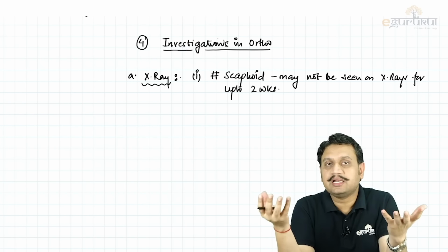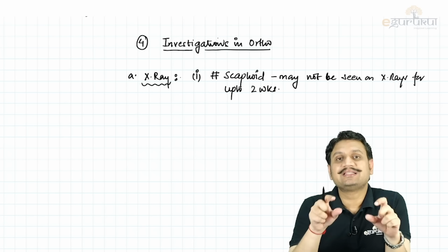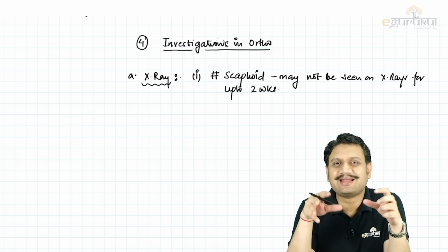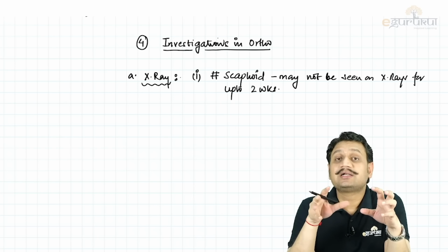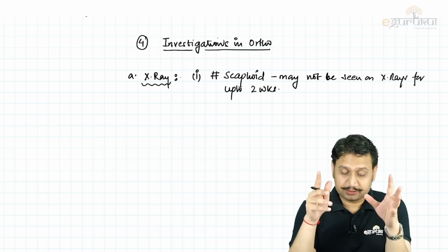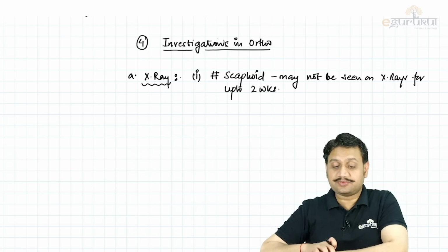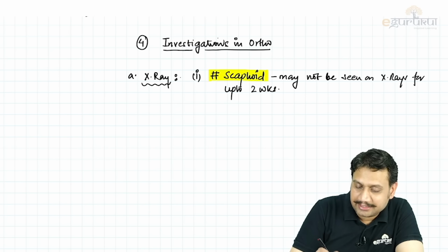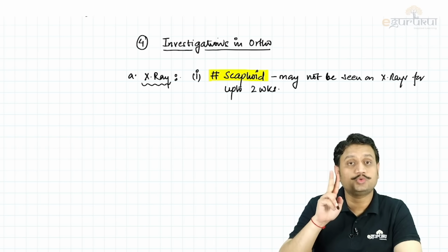X-ray done, nil. Now what to do? You should treat the patient. You should give the plaster to the patient. Don't worry about CT or MRI right now. It's an acute trauma. Try to give the plaster, right? So remember, for X-ray, this is one very, very important point related to scaphoid: the injuries of the scaphoid might not be visible on X-rays for up to 2 weeks.